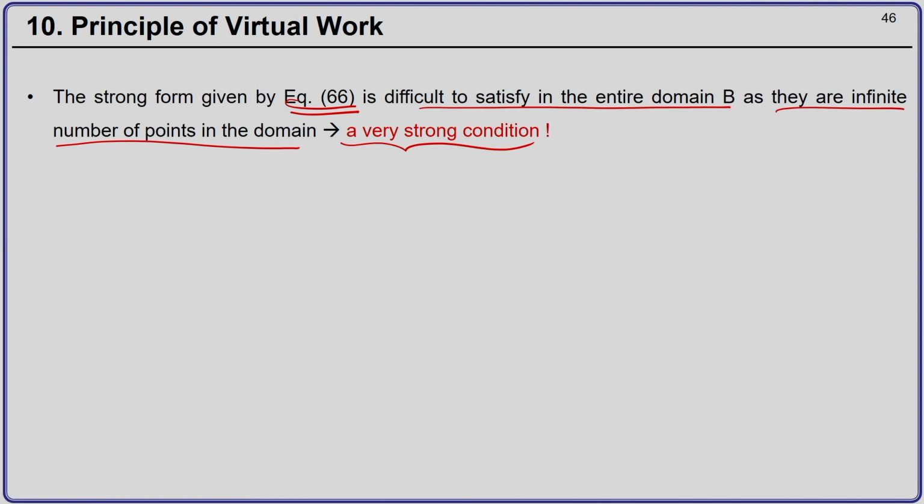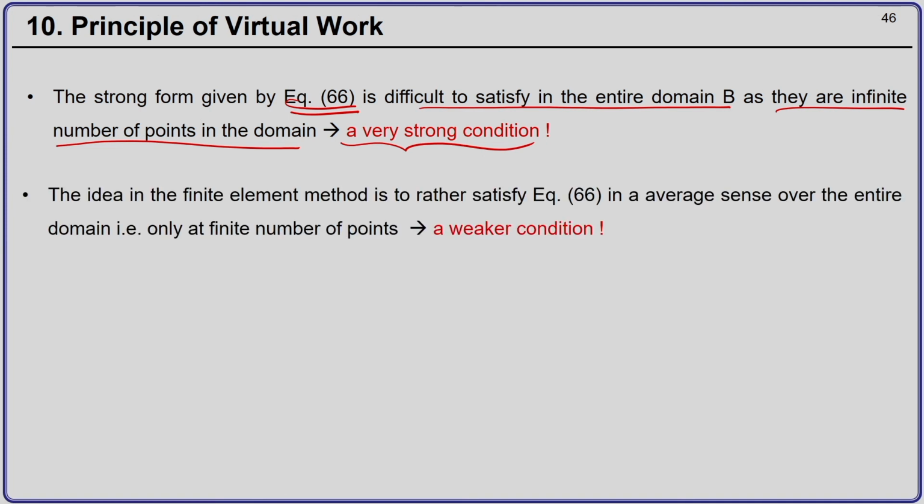and then this is what I can call a very strong condition. There is another reason for calling it a strong form, it comes from the finite element, but I will not go there. Rather, I will say here that this is a very strong condition, and then what we do in finite element is we will rather like to satisfy equation 66 in an average sense over the entire domain.